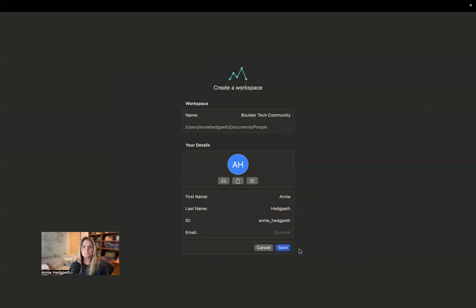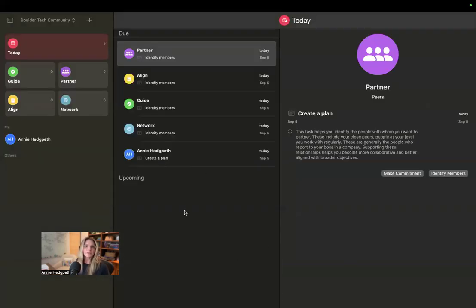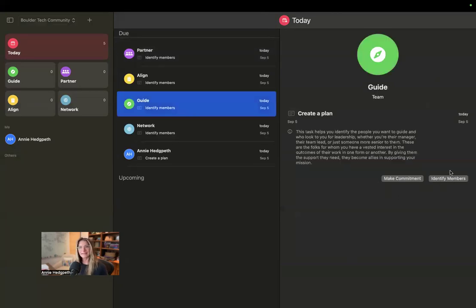And so that'll be our example. Okay, so when you onboard, you can see that you've got all these tasks for creating your groups, basically. So let's go to my guide group. And I'm not ready to identify any members yet because, like I said, I don't know anybody. But I'm gonna really try because we at People Work do believe that you can maximize your growth potential, etc., if you are seeking to guide people and bring people up along with you. I think it's great for personal growth, leadership ability, etc.